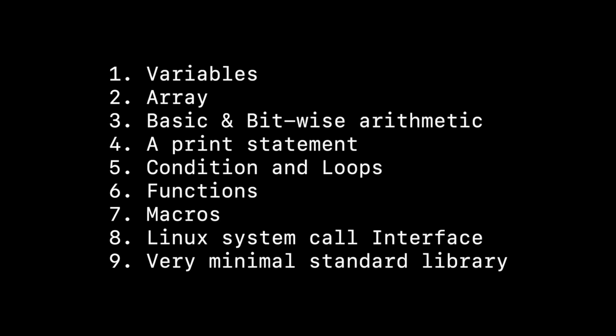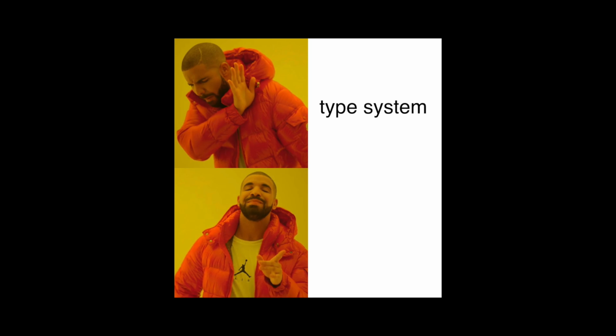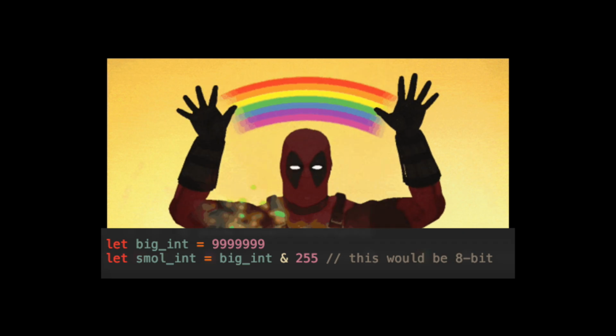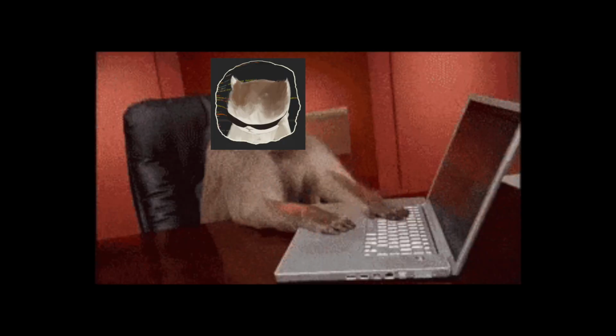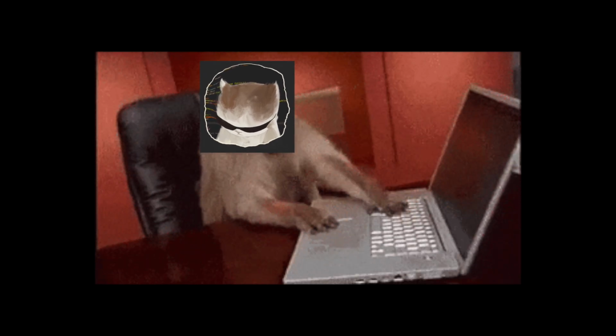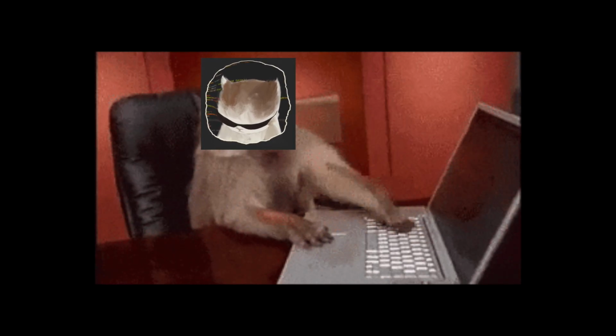No? Okay. At the time I was writing it, the language supports the following. Specifically, I want to talk about variables. You know, I didn't have time to implement a type system, so my language supports only one type, 64-bit integer. That's it. To get different types like 8-bit integer, you would have to do some bit magic. So in some sense, my language is more difficult to use than C. It is pretty useless, I ain't gonna lie. But programmers, man, we make problems for ourselves and solve the problem. That's how we do. So let's see how I did it.